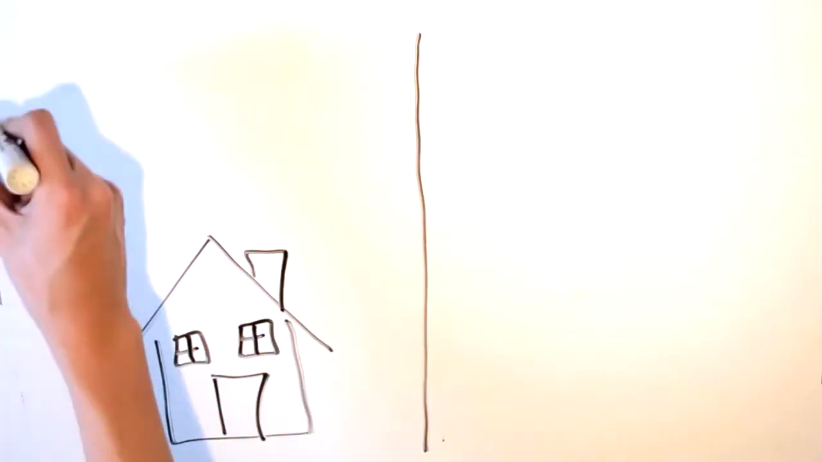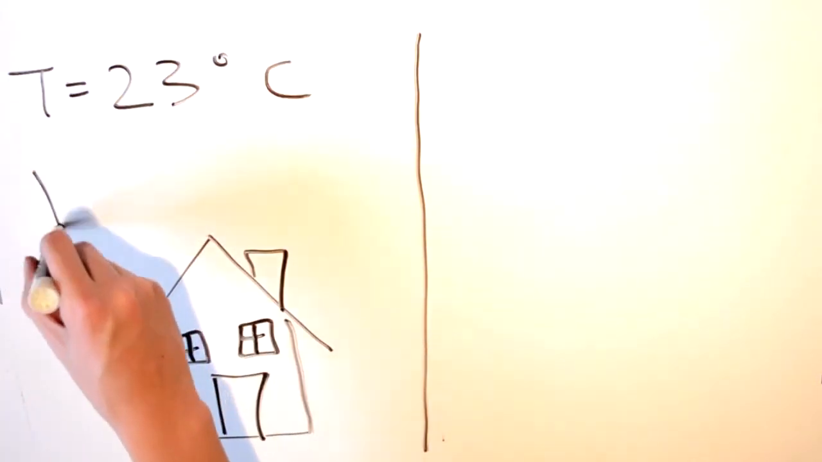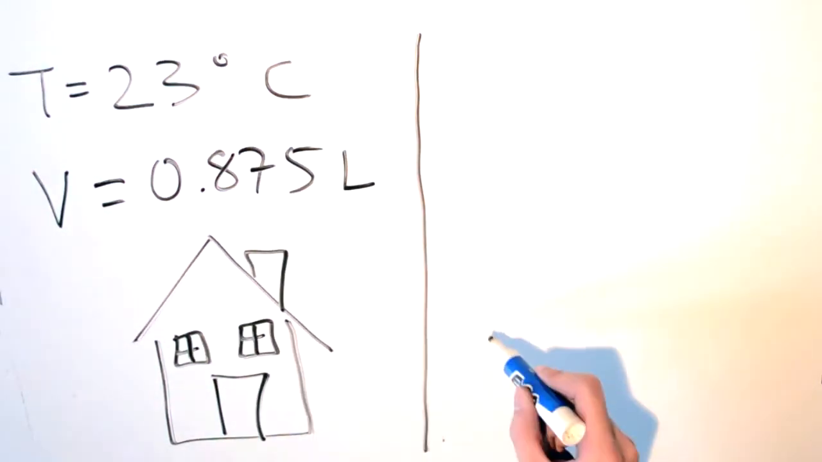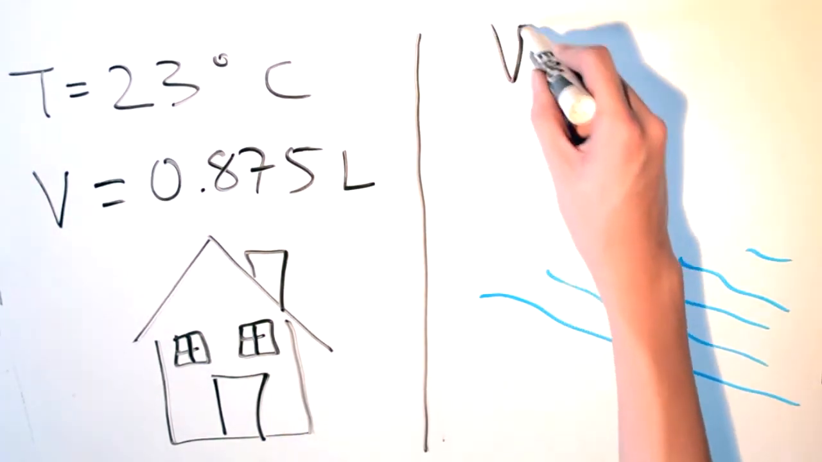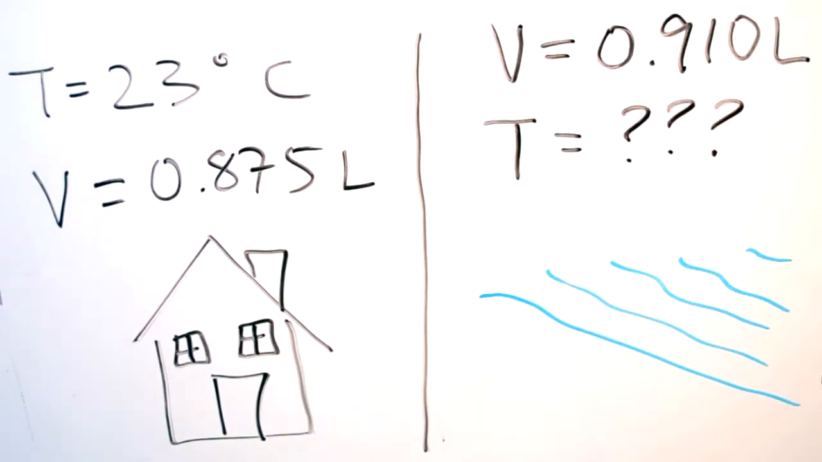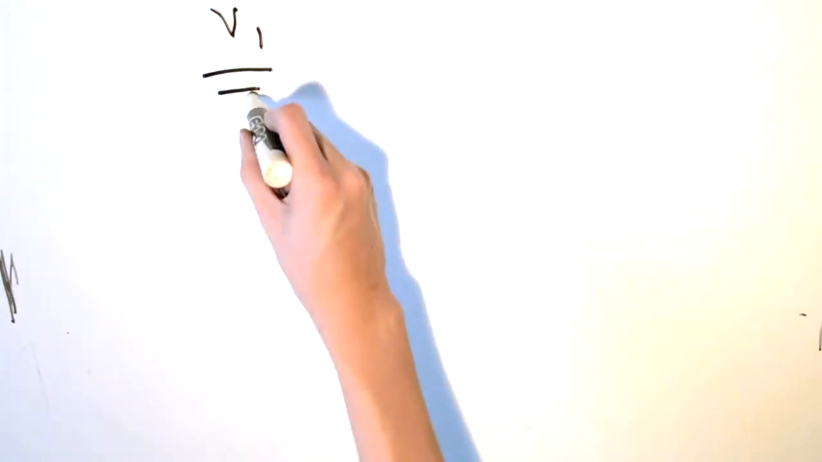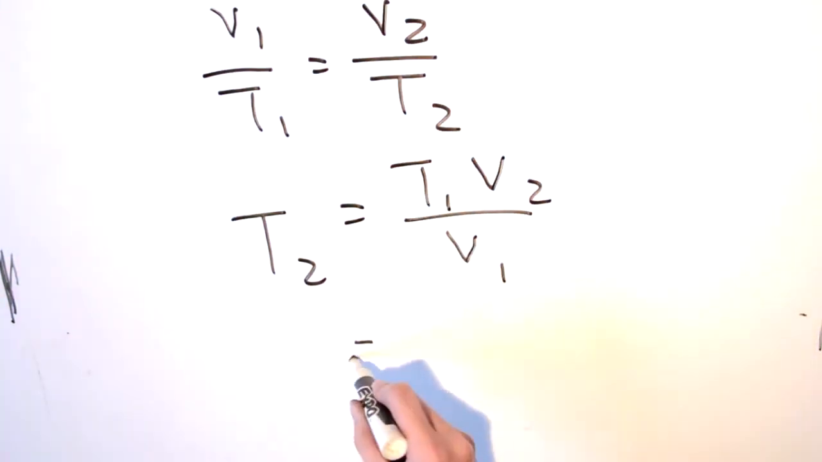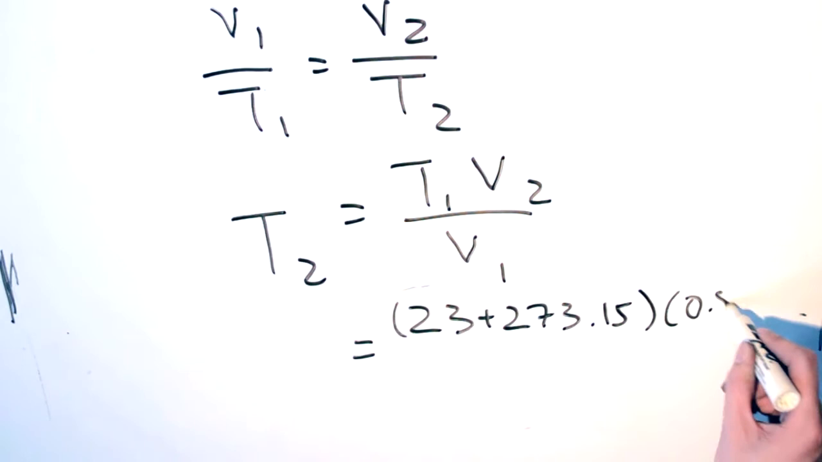When Kelvin filled out his balloon at home, the temperature was 23 degrees Celsius and its volume was 875 milliliters. After arriving at the beach, he found out that the balloon had expanded in size to 910 milliliters. What was the temperature at the beach in degrees Celsius? We can find out the answer using Charles' law.